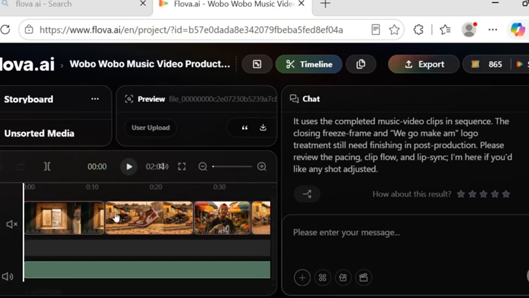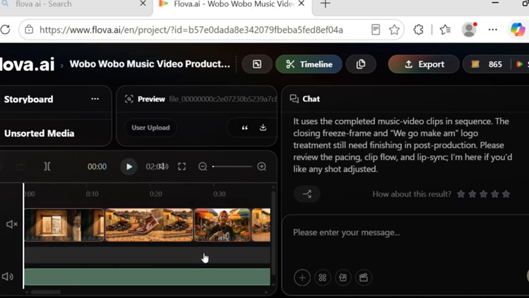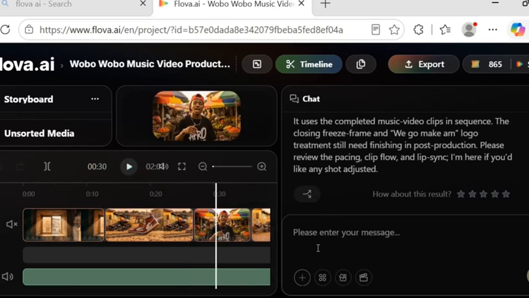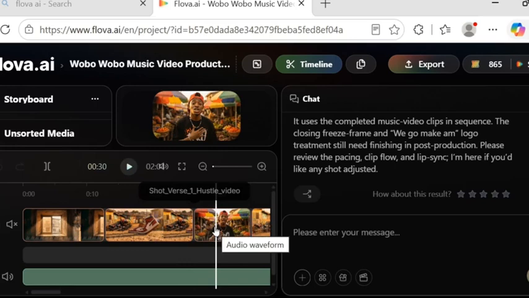Before I play, this timeline means if there is anything I don't like about this verse, if I don't like anything here, I can decide to change it. So I can change anything I want here. But I just want us to continue. As you can see, any timeline I click, you are going to see it. Now I click on this one.